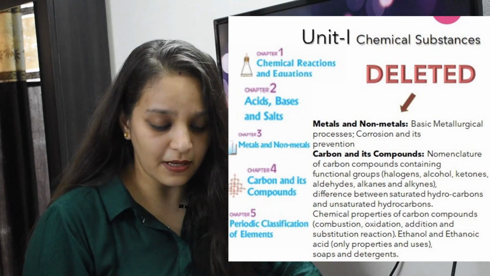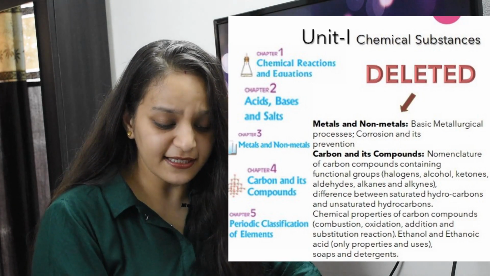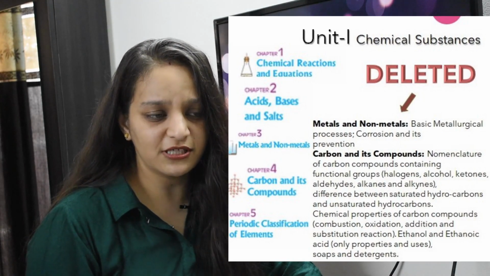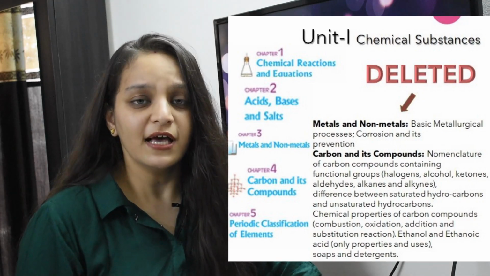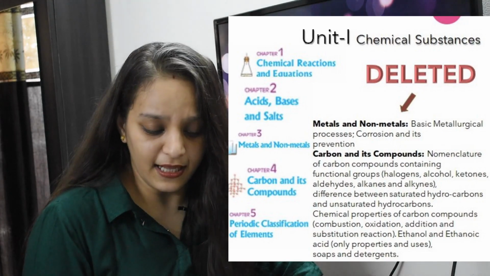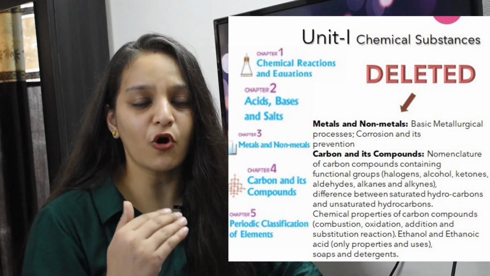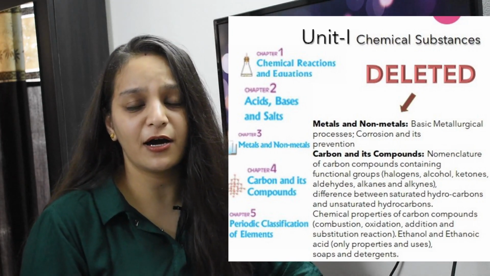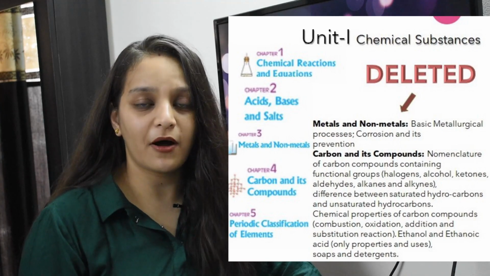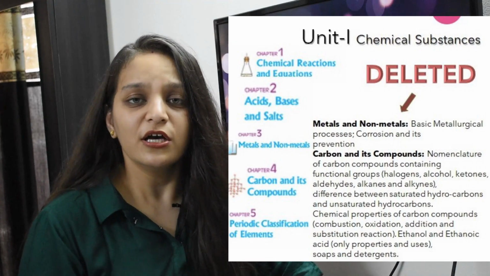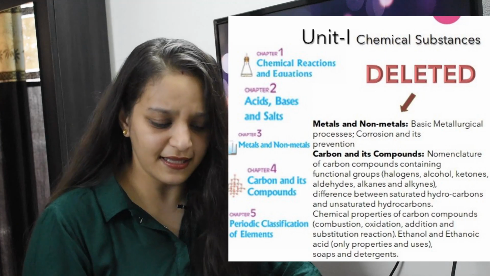And from carbon and its compounds, as you can see, the topics shown on my screen, so many topics have been removed, and just some basic topics are left. Basic topics means first students will know how covalent bonding helps in the making of carbon compounds, then the double and triple bond. So some of these basics are there. Other than that, all other topics have been removed.